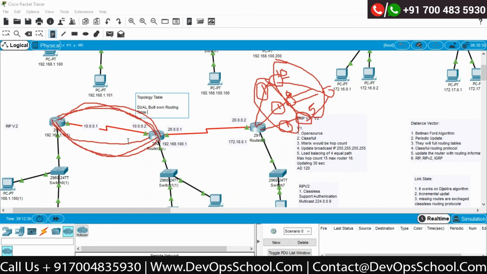Now we will take a break for lunch, and after that I will tell you how to configure EIGRP. Then we will talk about the concepts of feasible successor and successor, feasible distance and advertised distance, which are some additional points for EIGRP.